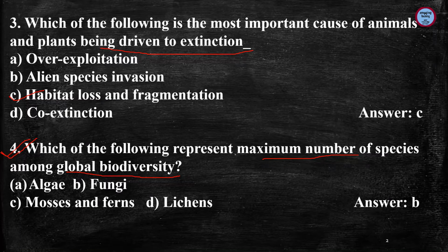Question number 4, which of the following represent maximum number of species among global biodiversity? Here we are talking about the global biodiversity and the answer is fungi. Now fungi have a worldwide distribution and grow in a wide range of habitats, including extreme environments such as deserts or areas with high salt concentration or ionizing radiation, as well as in deep sea sediments. Some fungi can survive even intense ultraviolet radiation and cosmic radiation. The maximum number of species among global biodiversity is fungi.